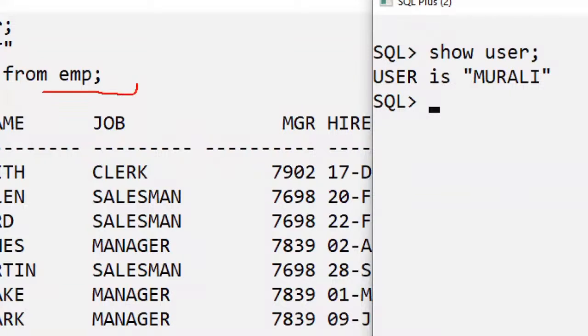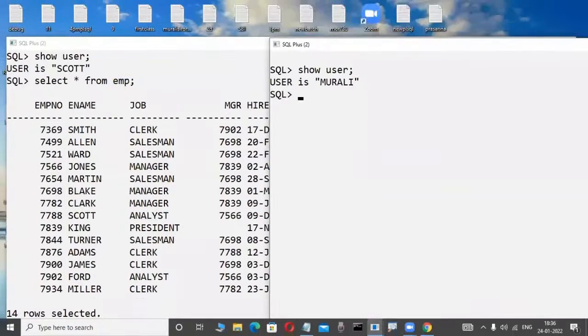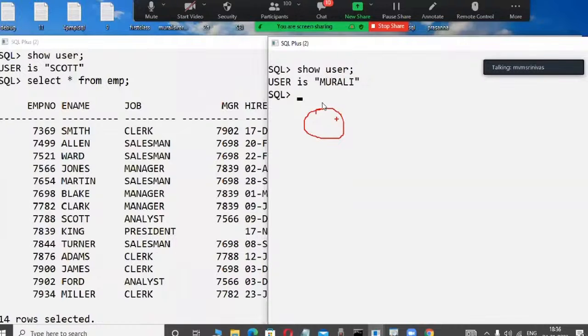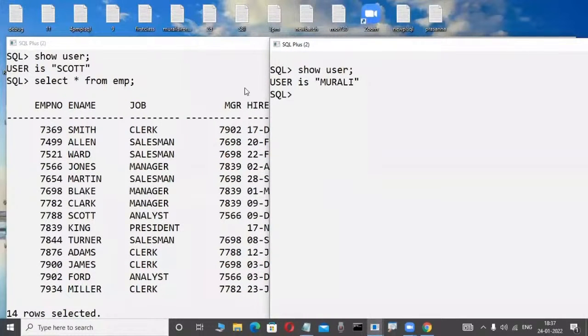Employee having which table? The EMP table is there, employee details. Murali does not have this EMP table, for example. Now this Murali user is using this Scott user table. Some commands are there, the SQL language feature, for example, select star from EMP.